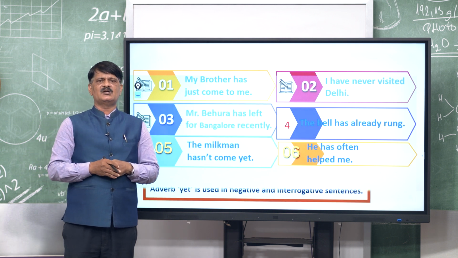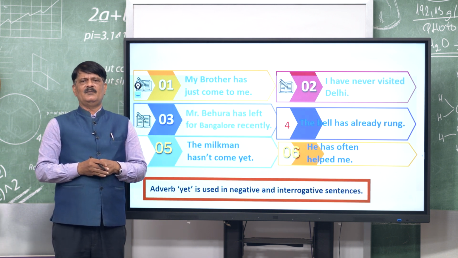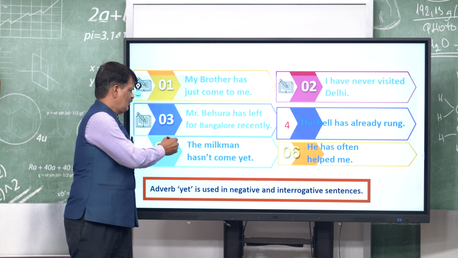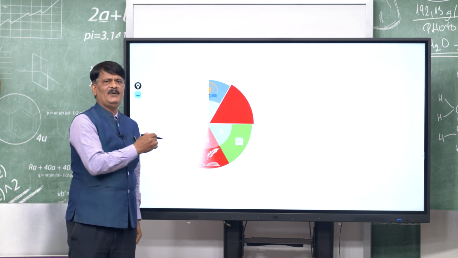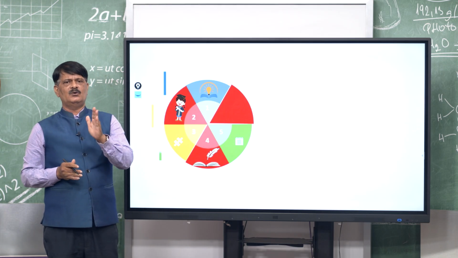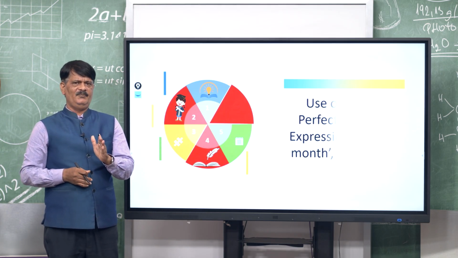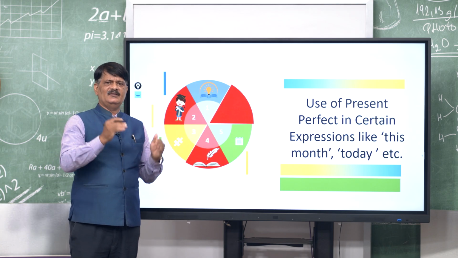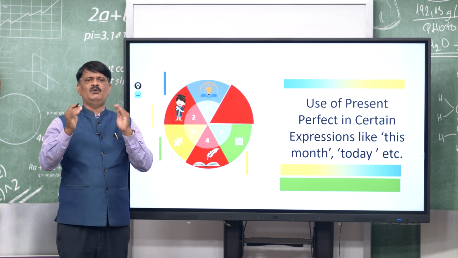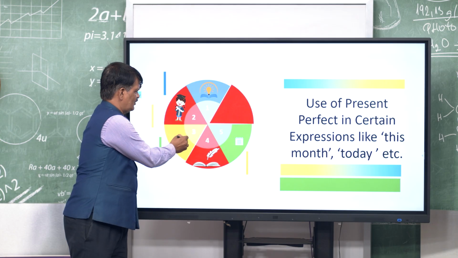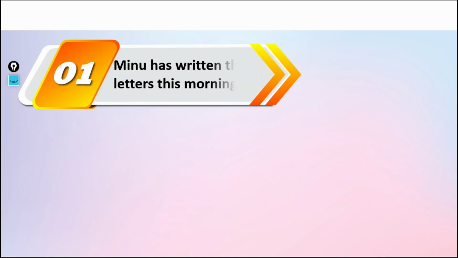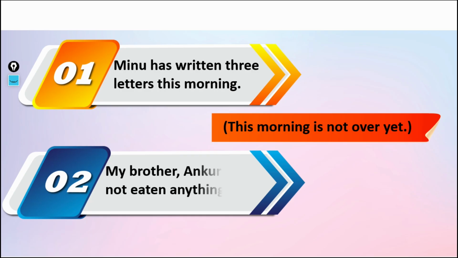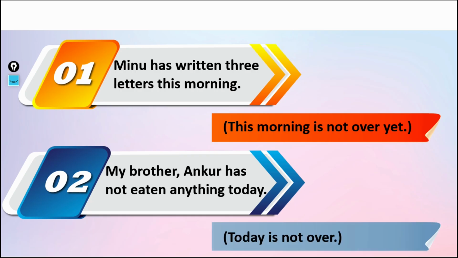My brother has just come to me. I have never visited Delhi, like this. After that, what is left, you see, we have the present perfect progressive. Okay. We will go to the present perfect progressive, that is the last part. Here something is there, this month, that month. Here we can use the present perfect also. Okay. We will go to the next slide. Minu has written 3 letters this morning. This morning, that morning will also take the present perfect.